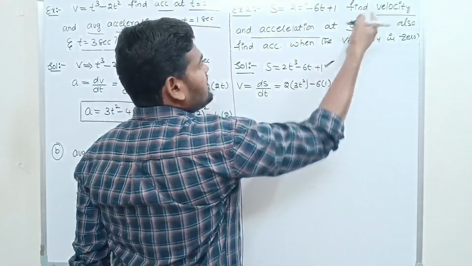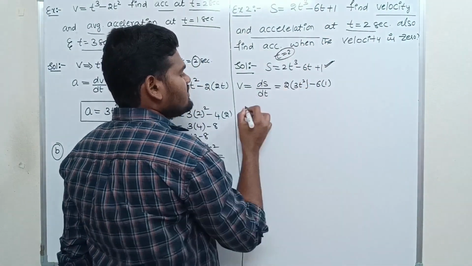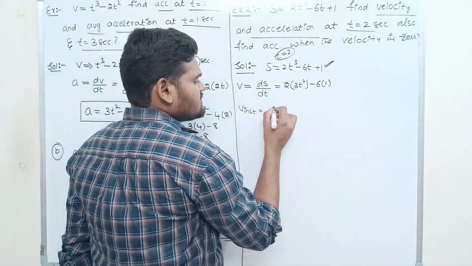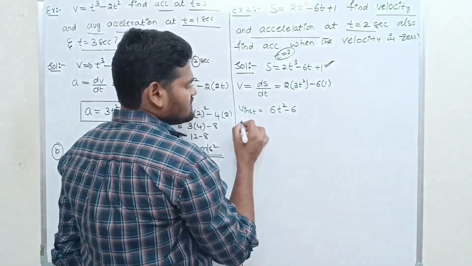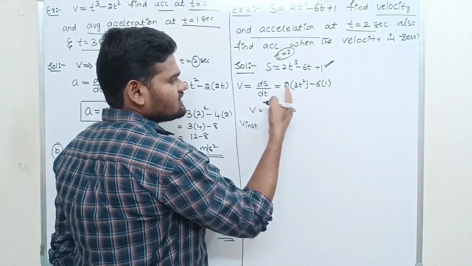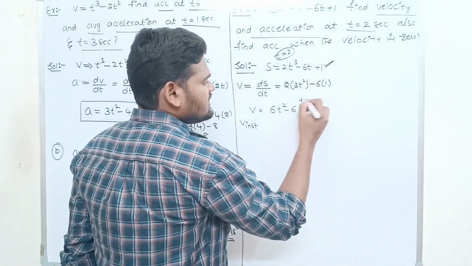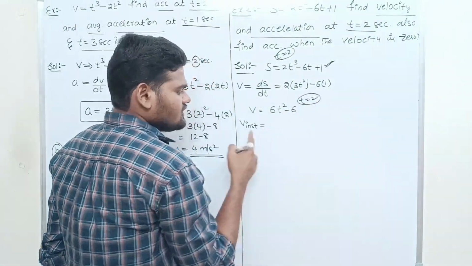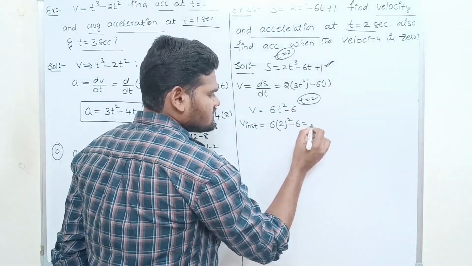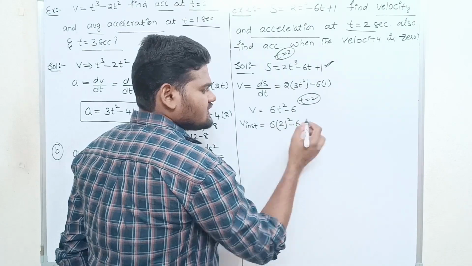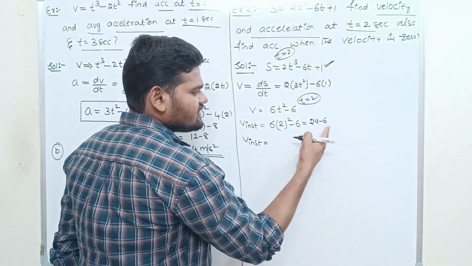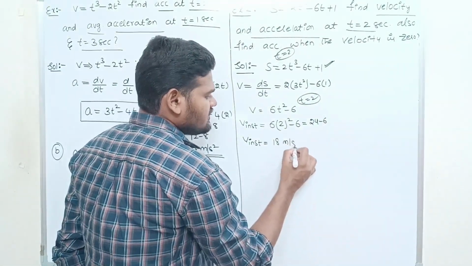Now they are asking to find the velocity at t = 2 seconds. So v = 2 × 3 = 6, times t², minus 6. So v = 6t² − 6. Now the instantaneous velocity at t = 2 seconds: v = 6 × 2² − 6. 6 times 4 is 24, minus 6. So we got 18 meters per second.